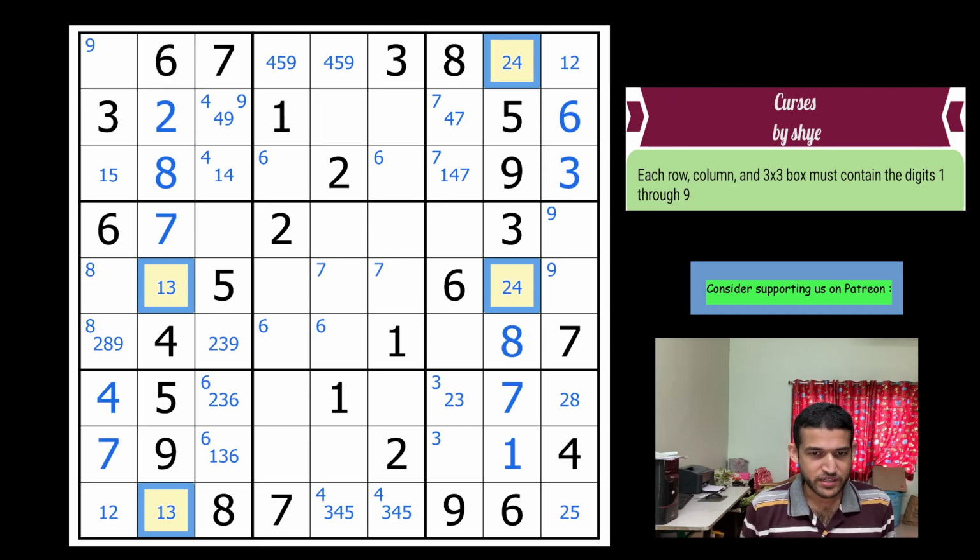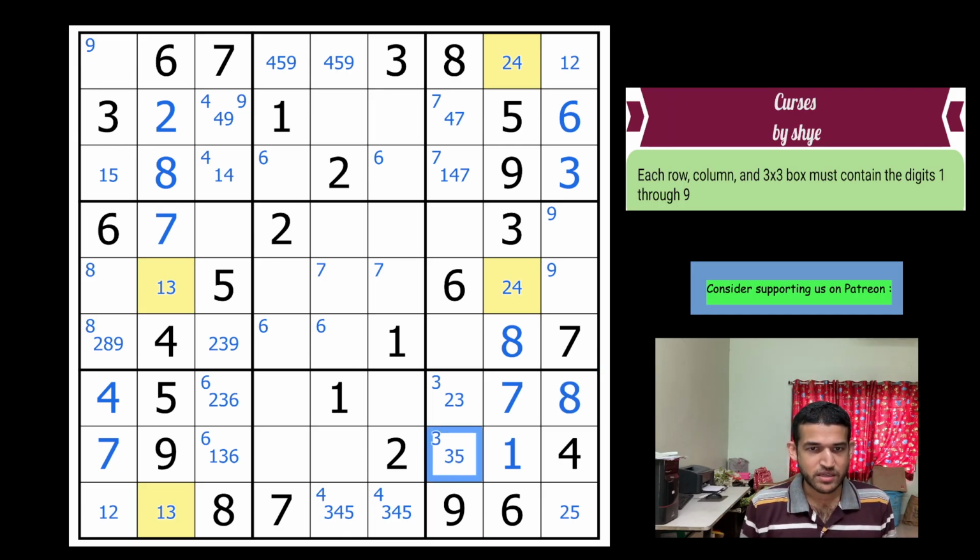And so how do I continue? Okay, 8 is in this box, which goes here. That means this is a 3, 5. And then